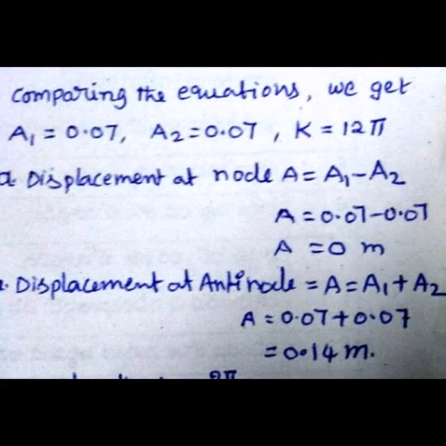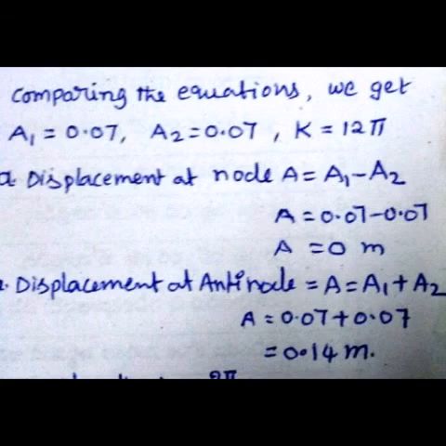So first one, displacement at node. The formula is A is a1 minus a2. So A is 0.07 minus 0.07. Substitute the values, we get A is 0. So displacement at node is 0 meter. Next, B, displacement at antinode. A is a1 plus a2. Substitute the values. A equals 0.07 plus 0.07, which is 0.14 meter.